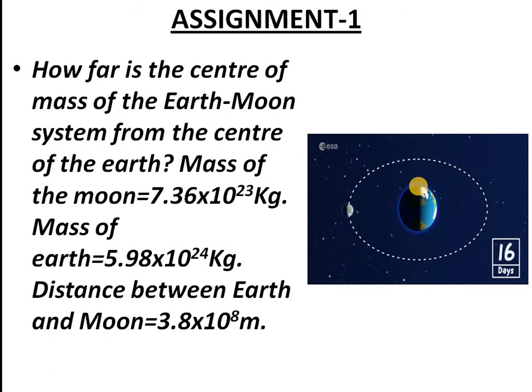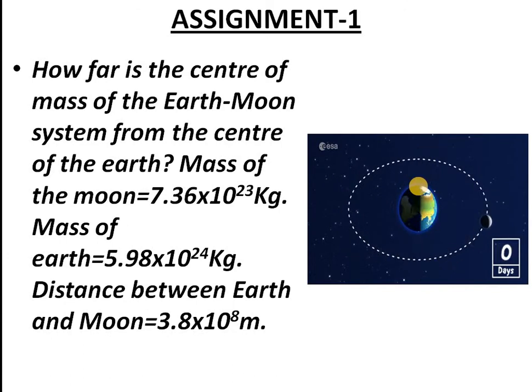Mass of the moon is given and the mass of Earth is also given, and the distance between Earth and Moon is given as 3.8 into 10 raised to 8 meter. Question is what? How far away is the center of mass of the system?